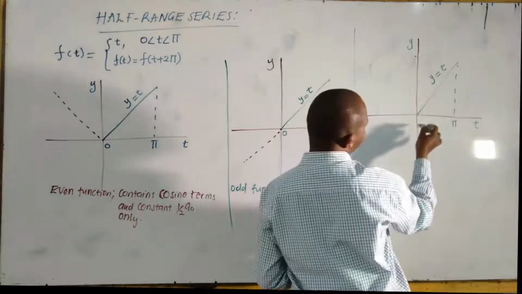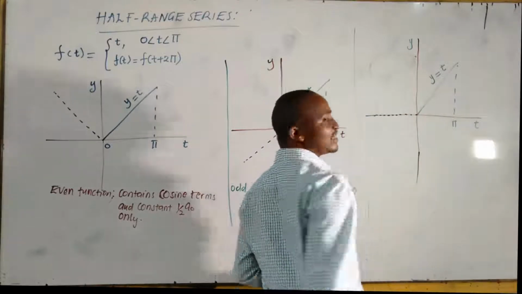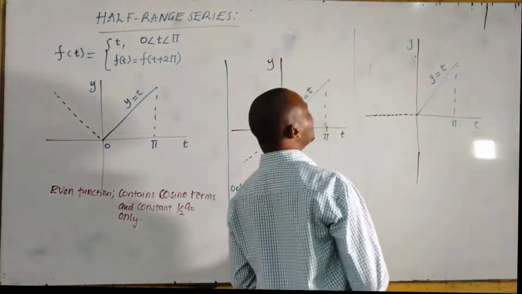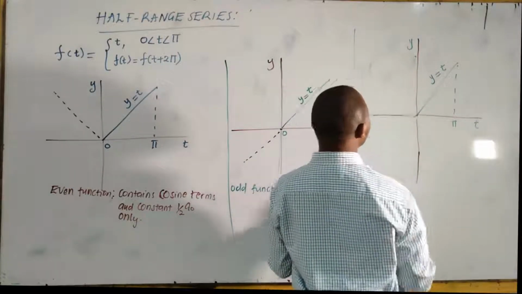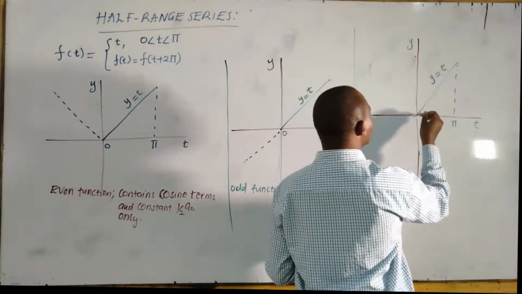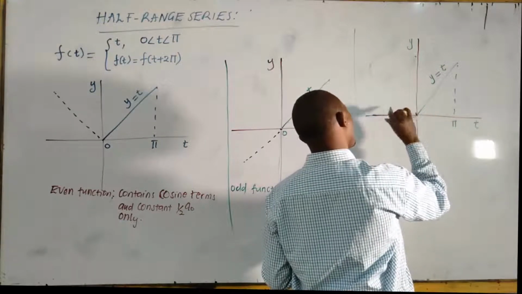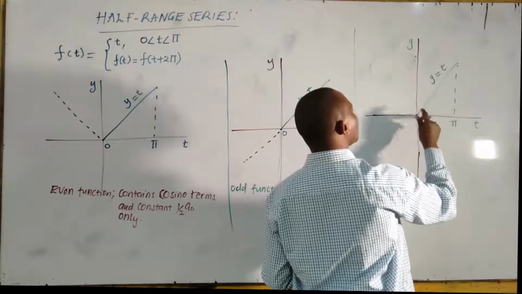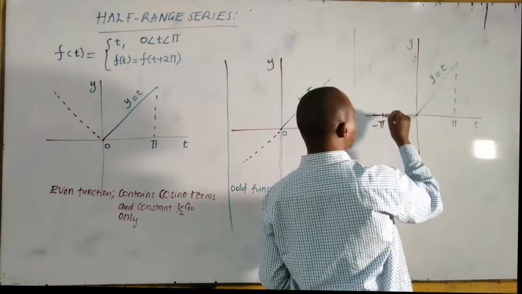We can make it pass through 0. It's neither. We can make it like this, pi, negative pi.